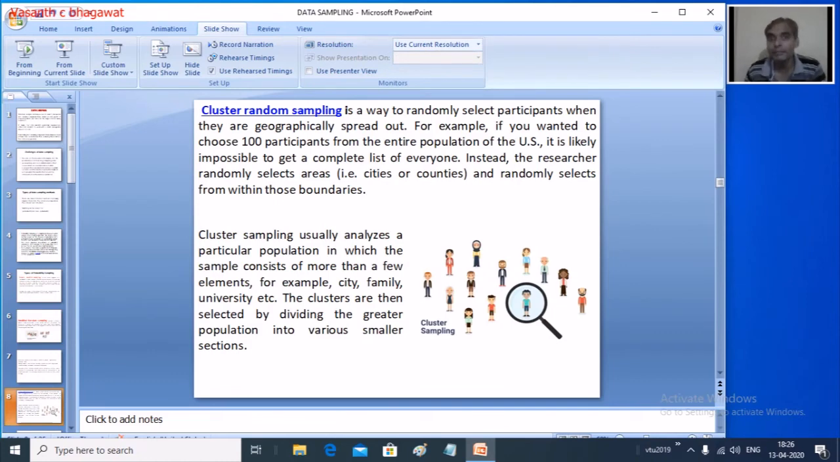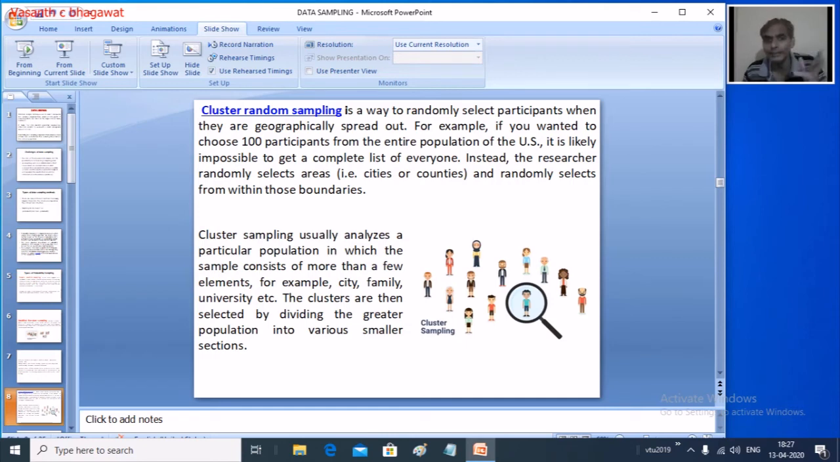Now cluster random sampling is another way of randomly selecting the participants from our entire population. For example, we want to select 100 participants from the entire population, or we want to select, say, the 100 best top analysts in India right now. When we look into the entire population of analysts, it is very difficult for us to collect, or it is impossible for us to know each and every name, each and every member available in the entire India, collect all the names, and from those names pick the 100 participants. So it is very difficult.